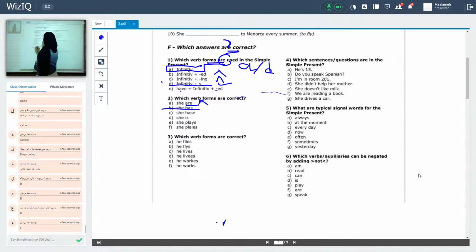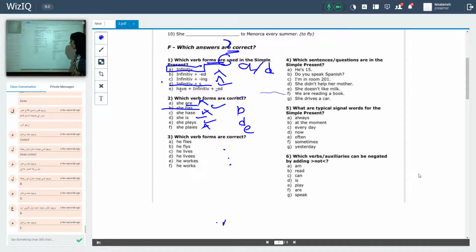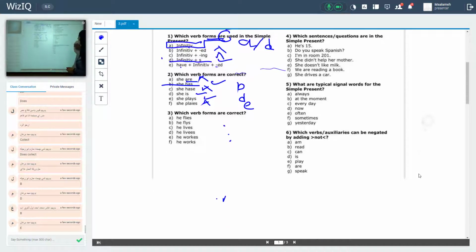She has, yes, maybe. Okay, she has, no, wrong way to write has. Okay, she is right. She plays right. She plays with IES, no, because I add what? ES when the verb ends with X, O, CH, SH, and what? And Z. So the right answer here, we have B, and also we have D and E. Number 3, the same thing. So move to question number 4.